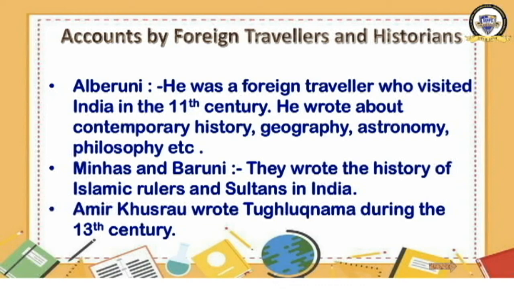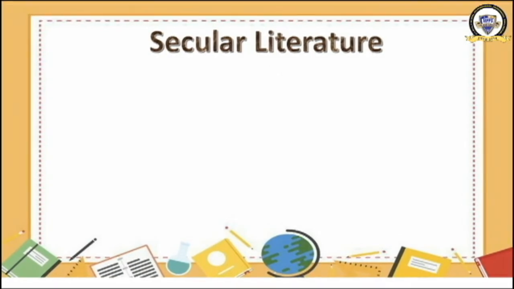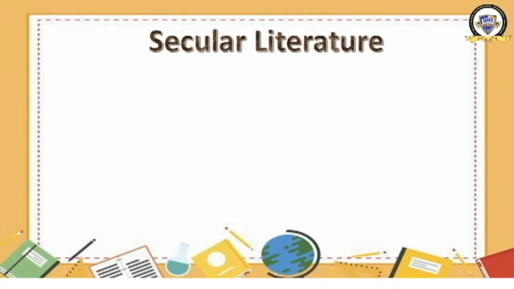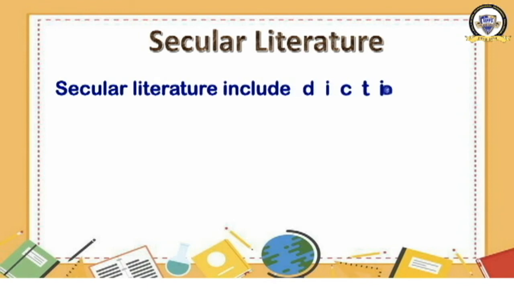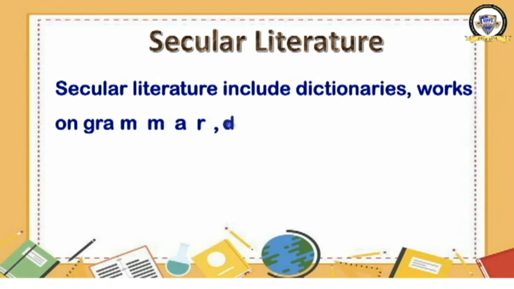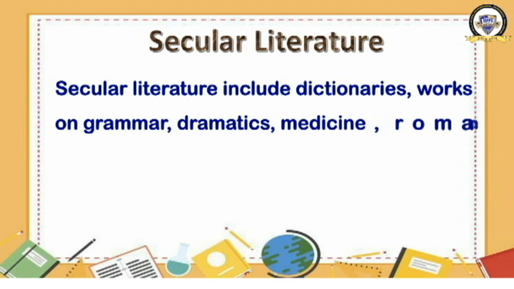What is the next one? It is secular literature. What is secular literature? Secular literature includes dictionaries, works on grammar, dramatics, medicine, romance, religion, etc. The books which are not related to biography or autobiography or literary work or accounts of a traveler or foreign historian, all the other books which are not of that category come under secular literature.